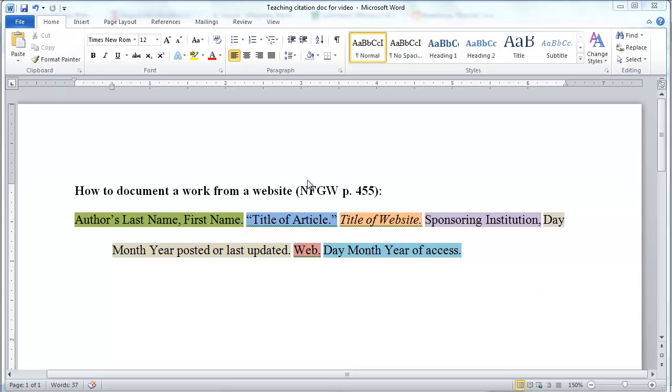So what I did is I went to the Norton Field Guide of Writing, page 455, and found this advice, which I think is really good, about how to cite a website. I'm only going to talk about websites here because your first validity essay 1 only talks about websites, right? Now, if you want to do this with APA, you can find the right page in the book and follow that. Let me just go over a couple of examples here. I think it'll be pretty quick.